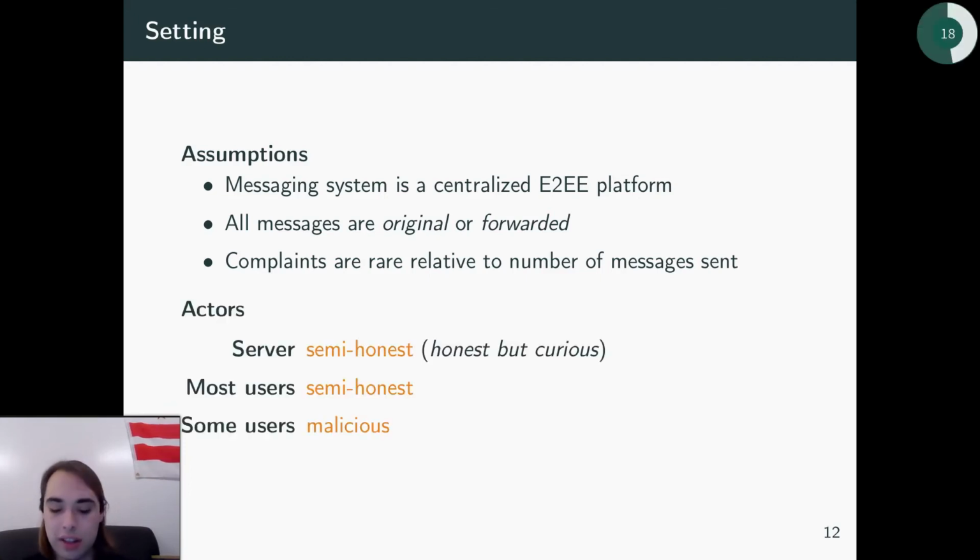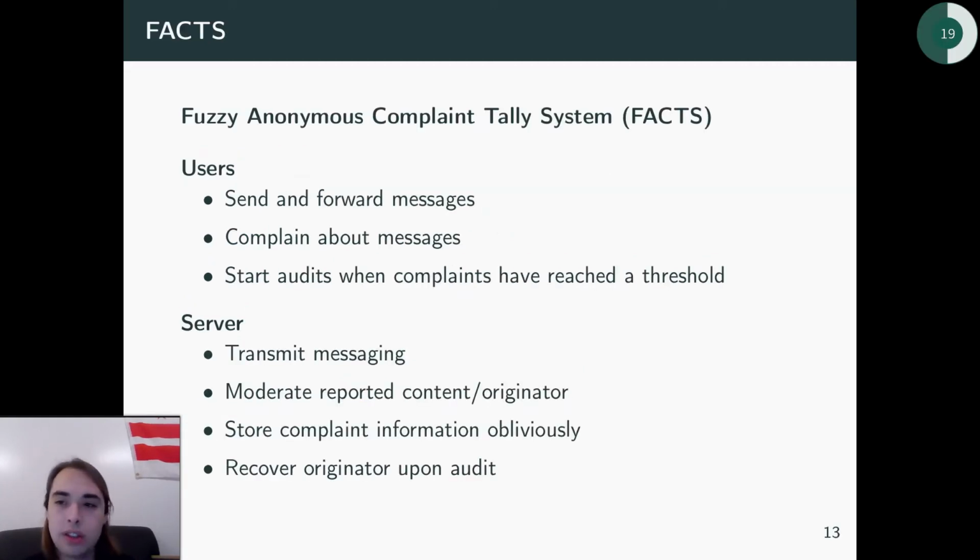And the actors in this setting are going to be the server, who we're going to assume is semi-honest, because if they're malicious, well, they can do a lot worse things, arguably, than just spread fake news. We're going to assume that most users are semi-honest and are going to report fake news when they see it. And we're going to assume that some users, obviously then, are malicious and they're spreading fake news or helping in some way. So that brings us to our system, the fuzzy anonymous complaint tally system, which we'll get into the details here. But first, let's go over some advantages of the system.